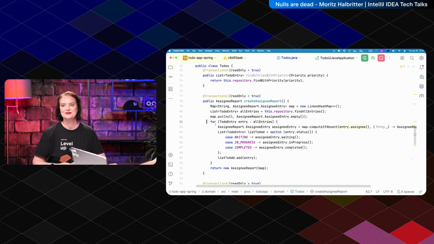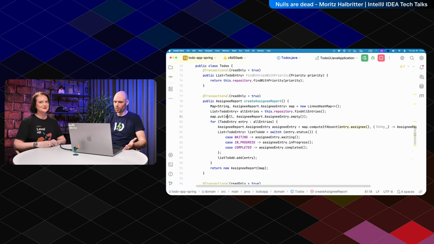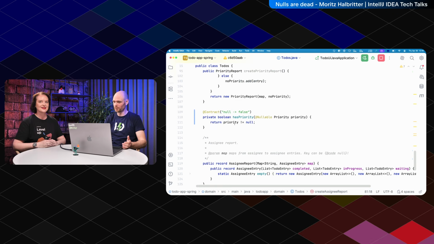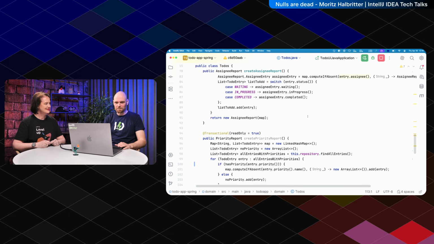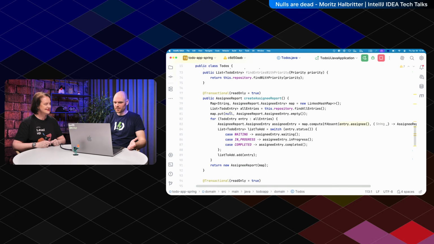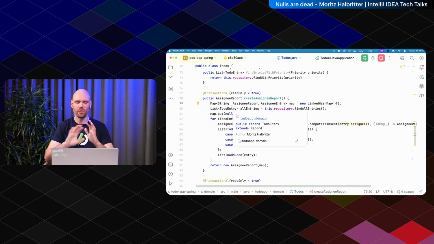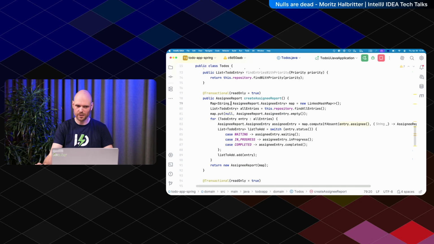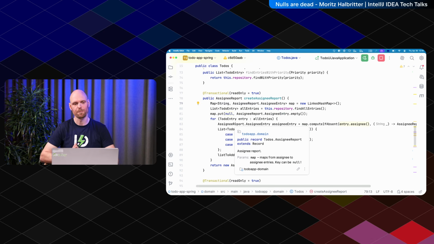Very good. Okay, so what we do here is we put a null key in there, and it's actually documented, of course. Yeah, because people read the documentation. Okay, so how to fix that? I've said earlier, everything annotated as nullable can be null, but the rest can't be null, because of the NullMarked. I did not annotate the string here. Right, therefore, it can be null.